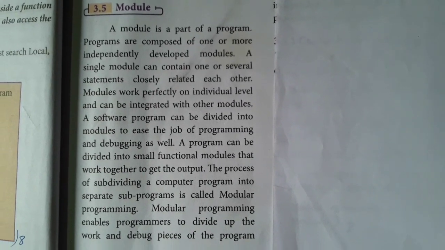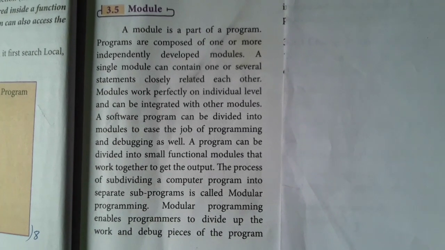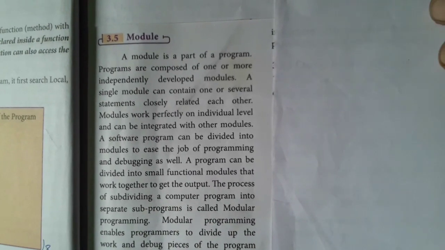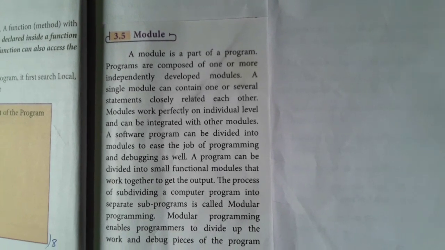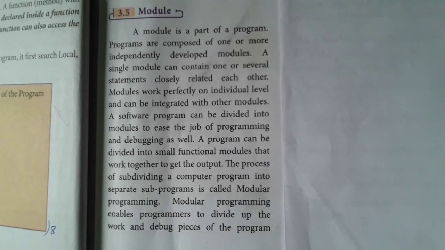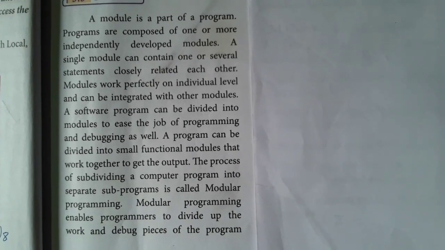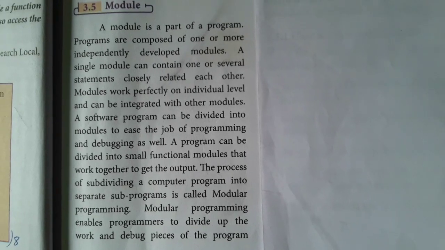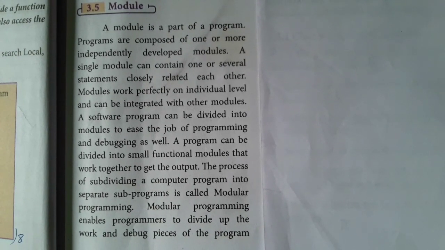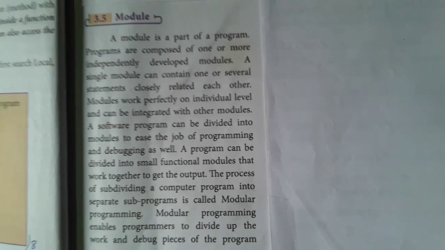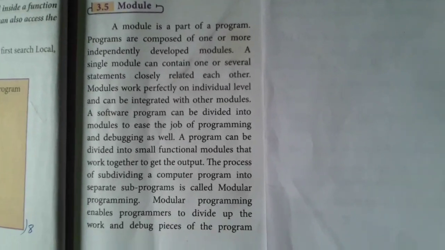Next is modules. Modules are small parts of a program. It may be an instruction, process, logic, data, whatever it may be, a small part that can be used to perform its task. These are the programs which are composed of one or more independently developed modules. So I gave an example here, the microwave oven.